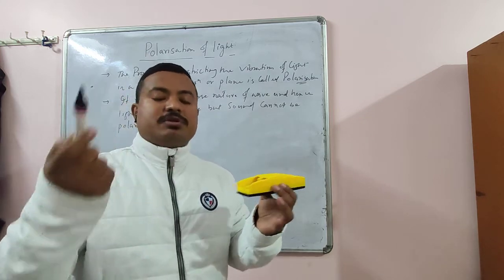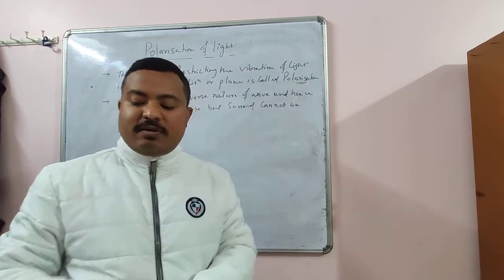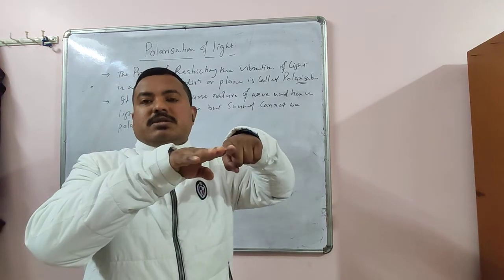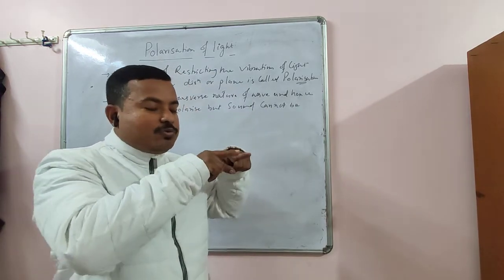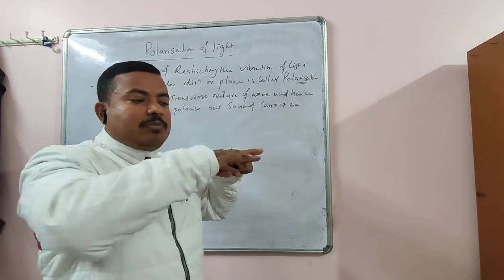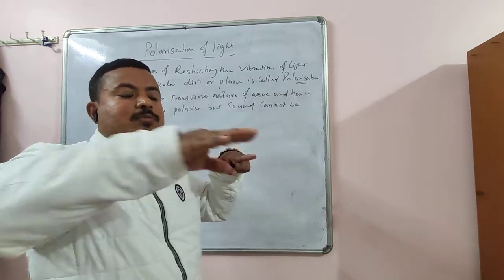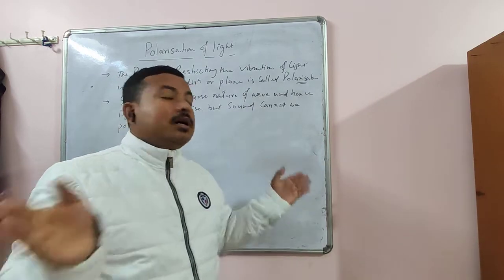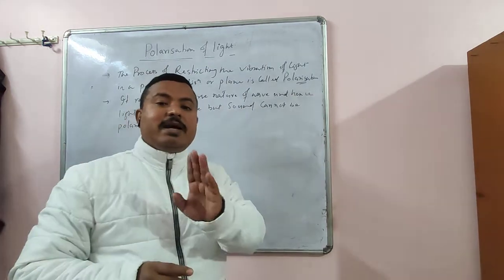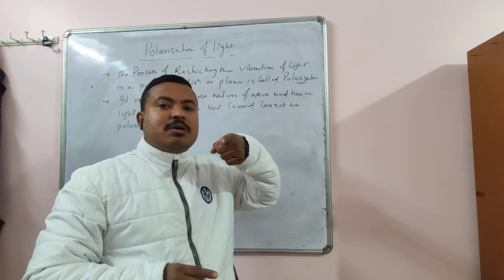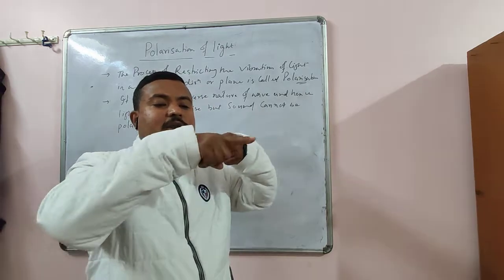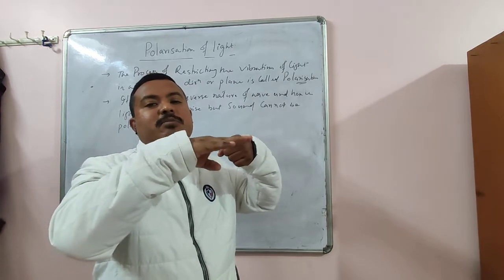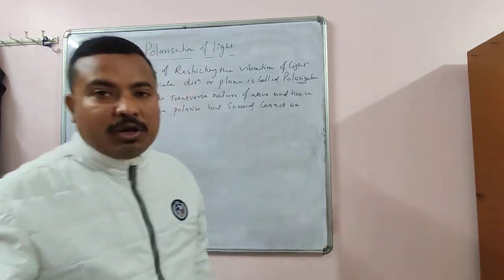So suppose sound is traveling in this direction, the vibrations are also in the same direction. If you block the vibrations, sound itself will be blocked. So you cannot polarize sound. But in light, if light travels in this direction, vibrations will be along this or along this. If you block one direction, the other will be there. So light can be polarized, but sound cannot be polarized.